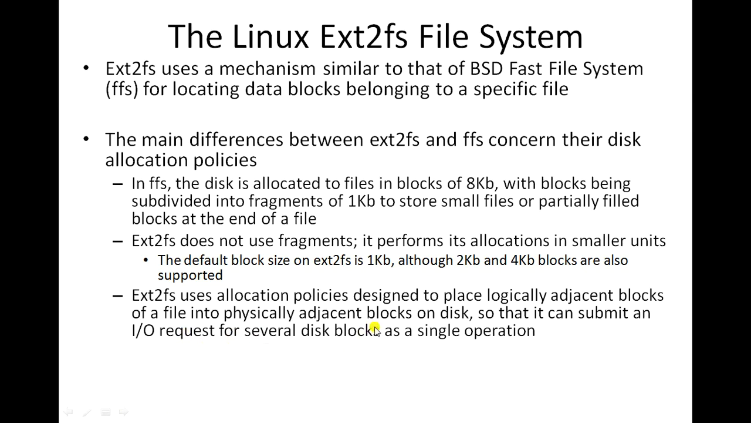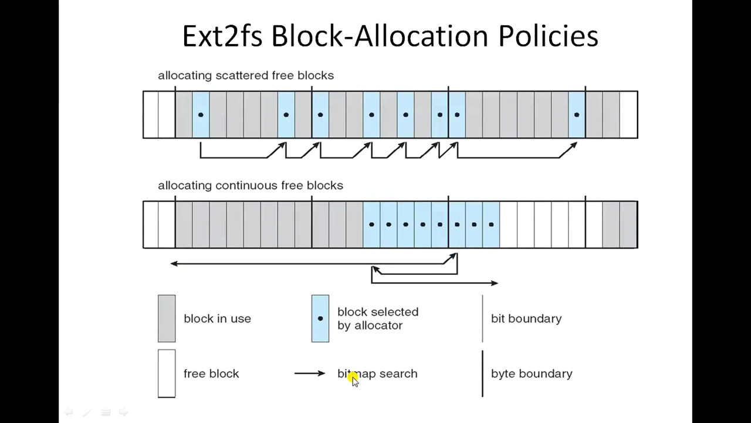Now, what is the advantage of this particular policy? It can submit an IO request for disk blocks as a single operation. So if you allocate the blocks in a contiguous manner, with only a single input output operation to the disk, it is very easy to read or write the contents of the blocks or files. So that is the benefit we get in case of the ext2 file system.